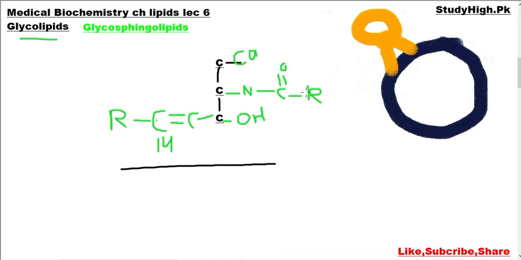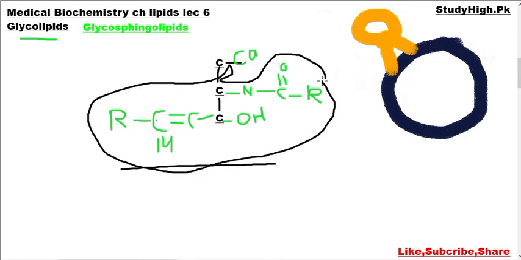The two tails, the sphingosine tail and the fatty acid, are embedded in the outer cell membrane, whereas the carbohydrate unit connected at carbon 1 is present outside. It interacts with the extracellular matrix, can act as an antigen, and can also act as a receptor for different types of toxins like bacterial toxins and cholera toxin. These toxins can bind with this receptor.